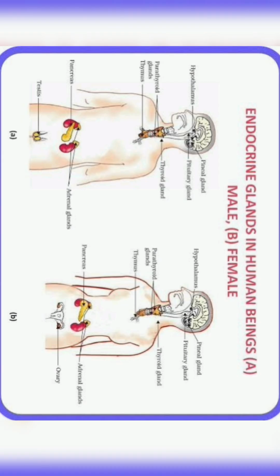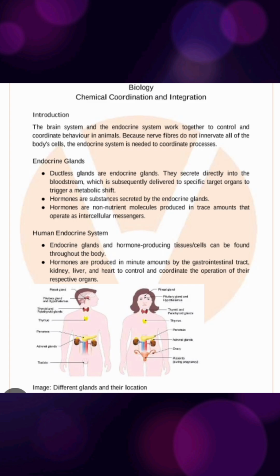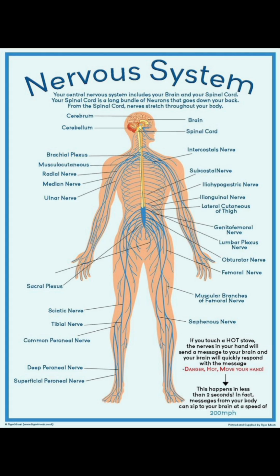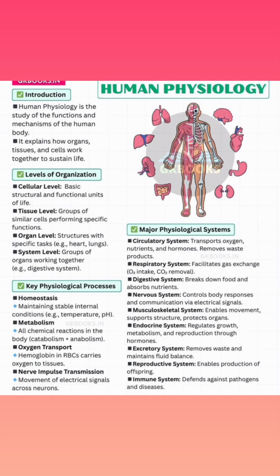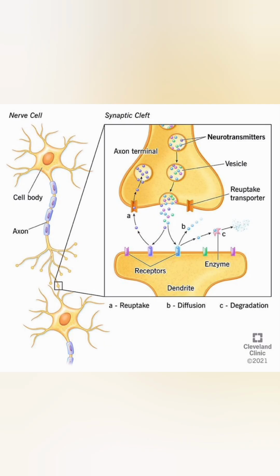Just like neural control and coordination by nervous tissue, chemical control and coordination also helps to regulate body functions. Let's start with the introduction. The neural system and endocrine system jointly coordinate and regulate the physiological functions in the body. Let us see how they control and regulate the same function differently. The nervous system also has chemicals in the form of neurotransmitters. In the endocrine system, these chemicals are known as hormones.